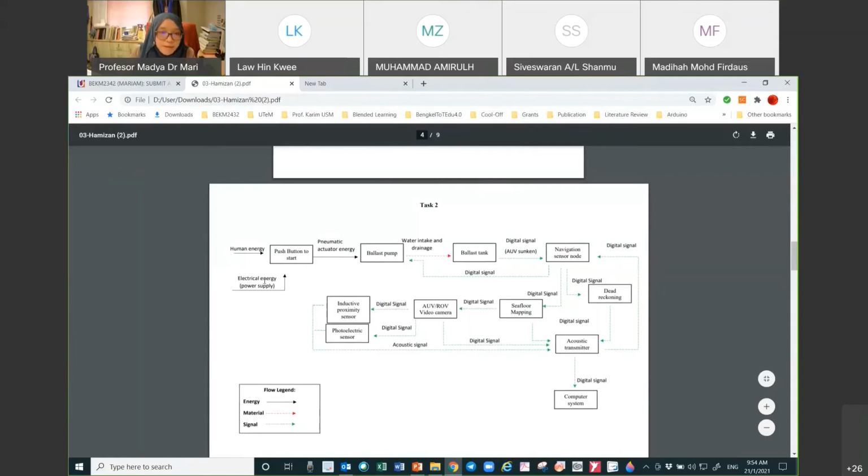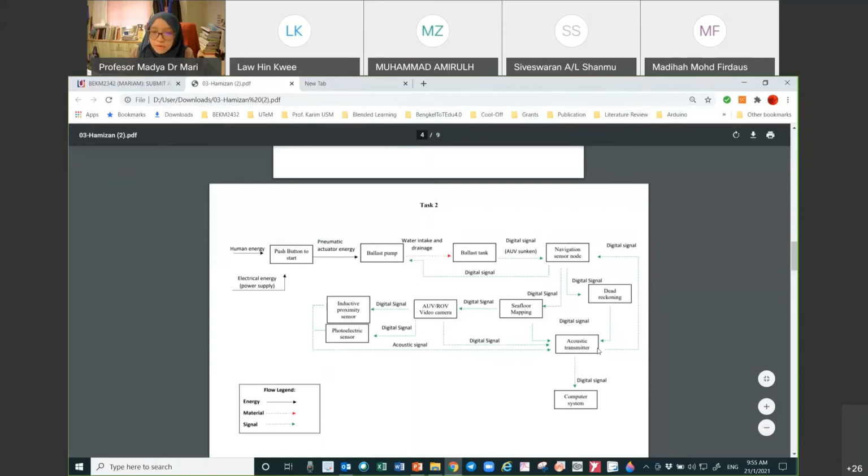So my comment on this block is that, okay, how he drew the block is okay, but for me it's not completely 100% correct. Okay, I will go and comment one by one. For the way he drew out the block diagram, we have the square here, which is push button to start, and then square.